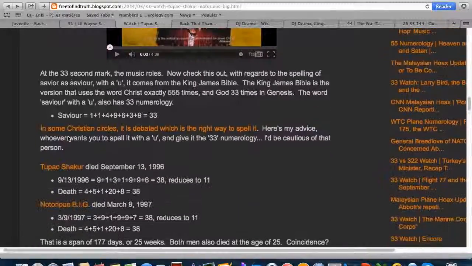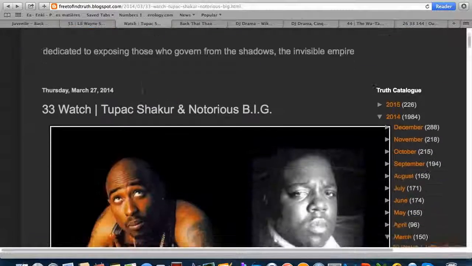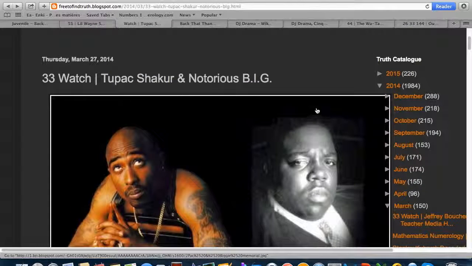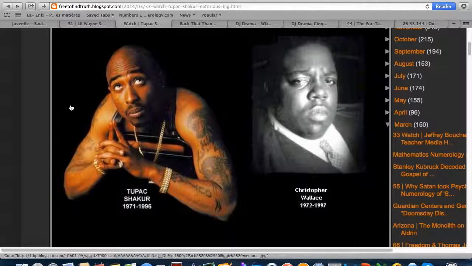And meanwhile, Notorious B.I.G.'s first album was called Ready to Die, and then the next one was called Life After Death, with him leaning against the back of a hearse on the cover. I mean, you talk about foreshadowing.